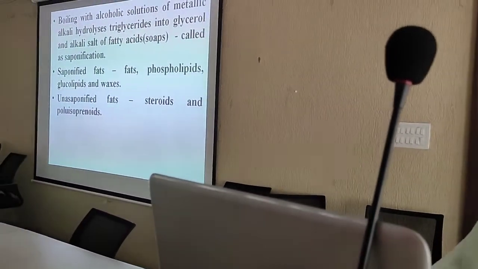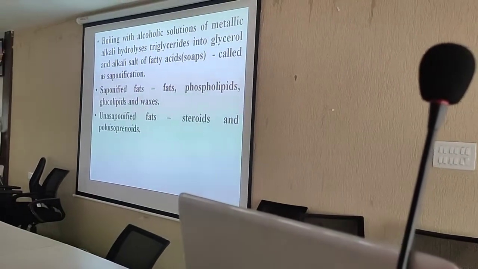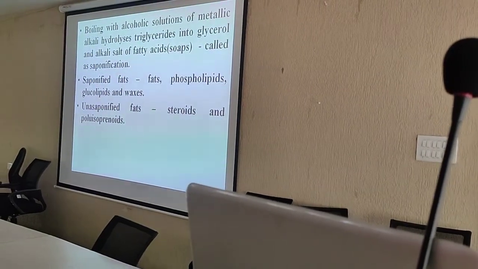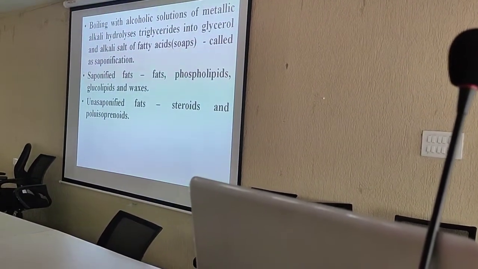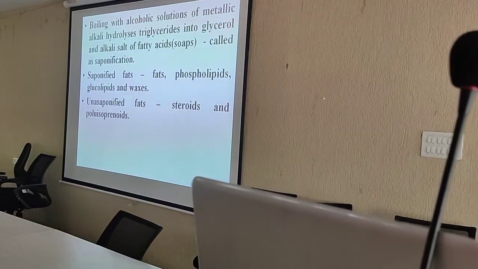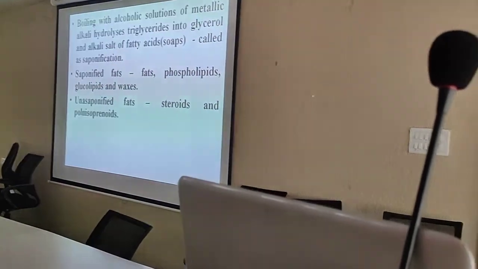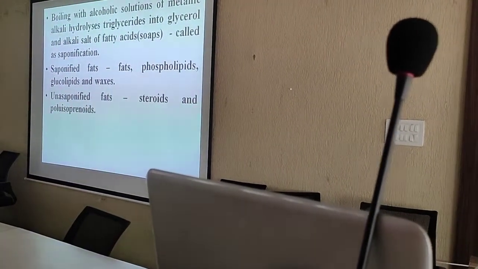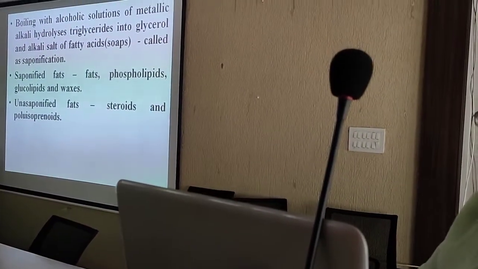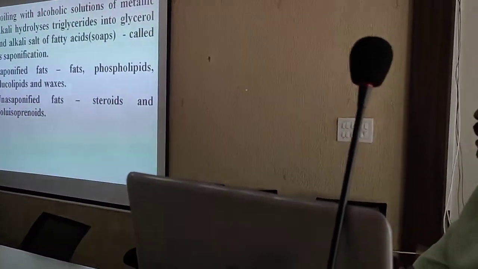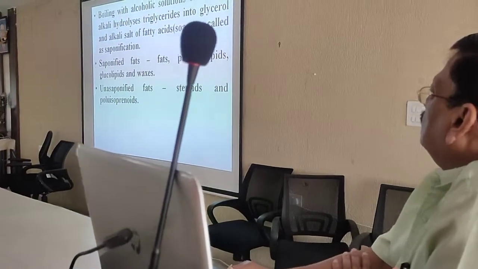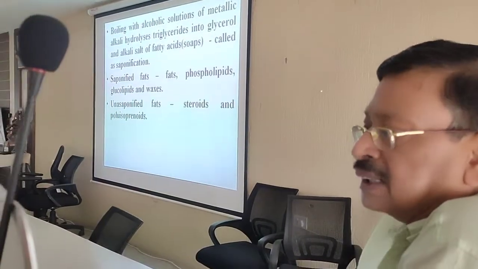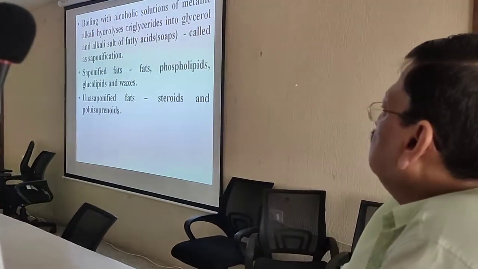If it is boiled with an alcoholic solution of metallic alkali, it hydrolyzes triglyceride into glycerol and alkali salt of fatty acids. It forms another substance that is called soap, as we use daily in our daily work, and the process is called saponification. So, what is saponification? Formation of soap.